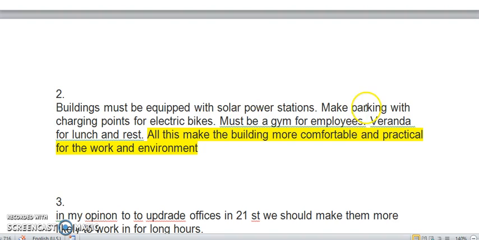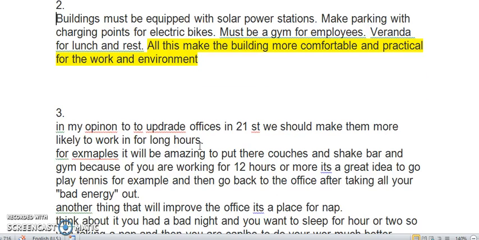Also, I don't have full sentences: must be a gym, make parking, veranda for lunch and rest. So although this has a very good main idea, this sentence should probably start the paragraph rather than ending it. Let's look at the next one.